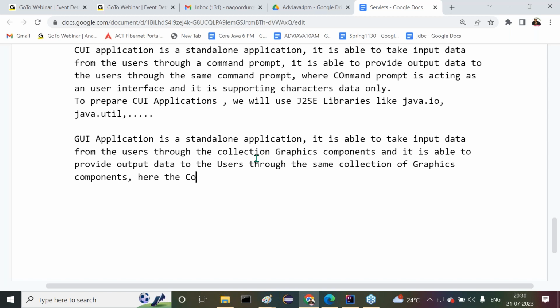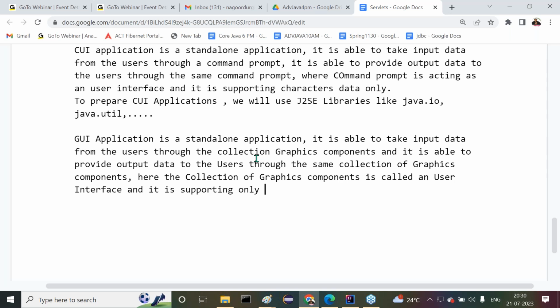Here the collection of graphics components is called a user interface, and it is supporting only graphics data.